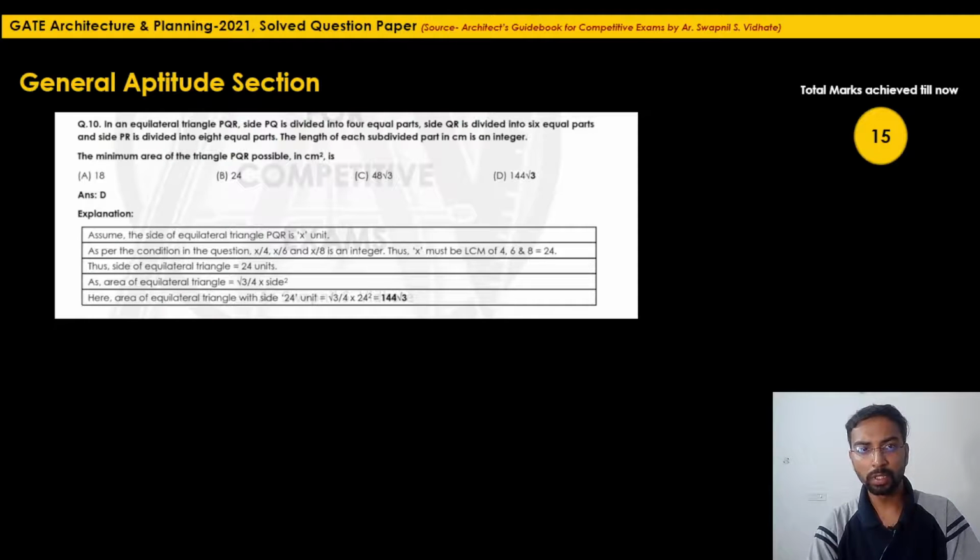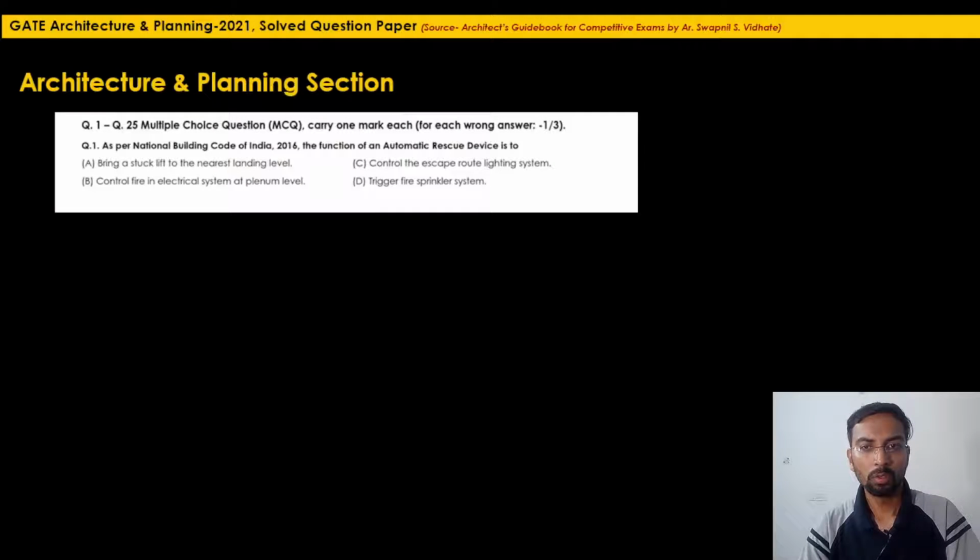Now we will start solving the architecture and planning section. Questions 1 to 25 will be MCQs carrying 1 mark each, and for each wrong answer there will be negative marking of 1/3. So the first question is, as per the National Building Code of India 2016, the function of an automatic rescue device is to. The options given are: bring a stuck lift to the nearest landing level, control the escape route lighting system, control fire in electrical system at plenum level, and trigger fire sprinkler system.